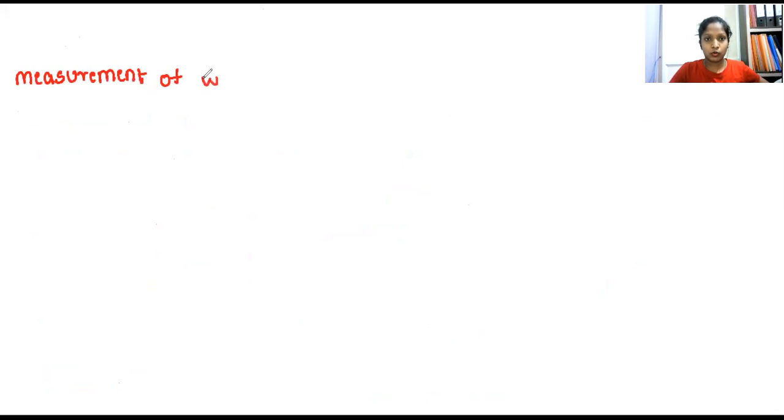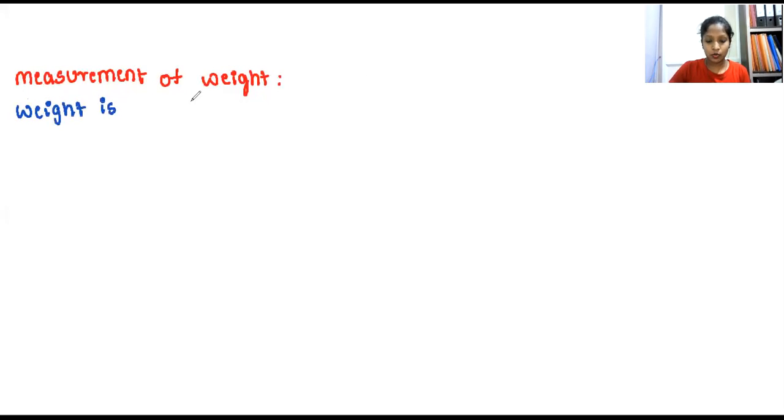Measurement of weight. So students, what is weight then? Measurement of weight is nothing but weight is measured to find out weight. You can take down along with me.